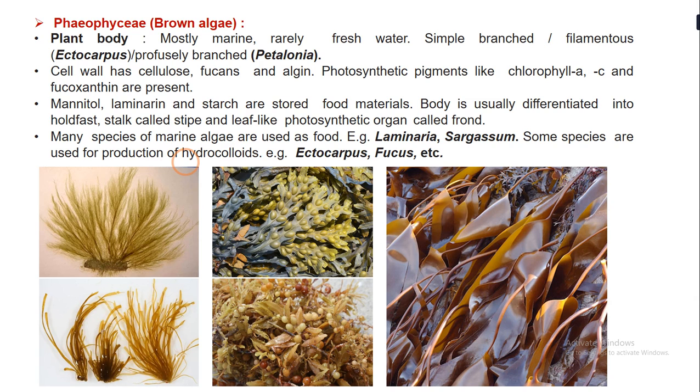It also helps the body's enzymes in natural healing. It is a gel-formed dressing material made from Ectocarpus and Fucus. This is Fucus and this is Ectocarpus, which are used for the preparation of hydrocolloid.